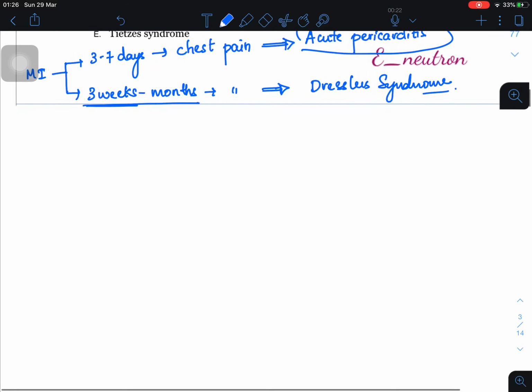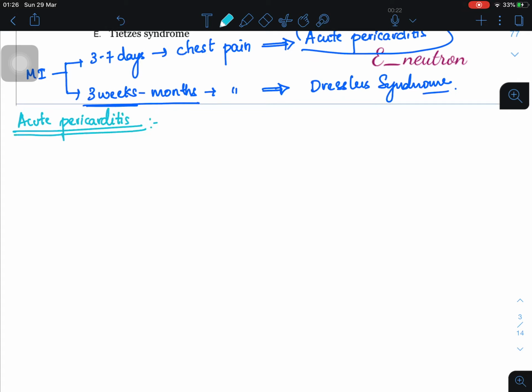Now let us discuss a few important things about acute pericarditis. As you know, we have a pericardium, the covering around the heart. If there is any inflammation of the pericardium, we call it pericarditis. When I say pericarditis, damage is only to the pericardium, not the heart. So when the heart is not damaged, the hemodynamics of the heart won't change. But anyways, we'll be discussing that one by one.